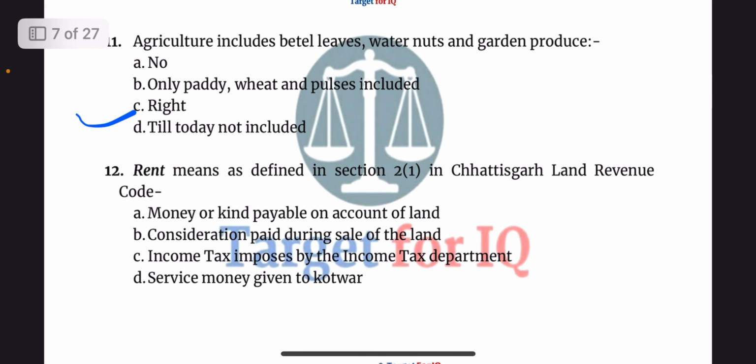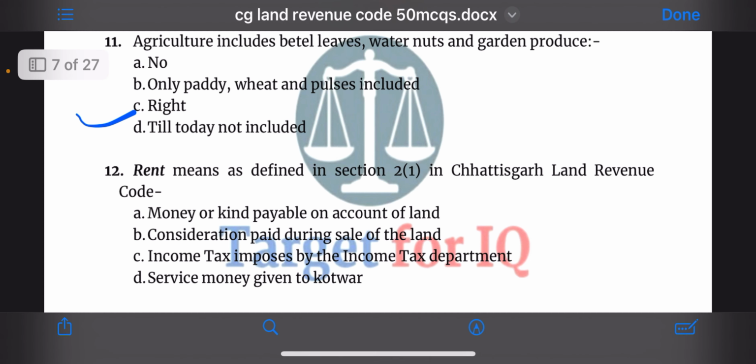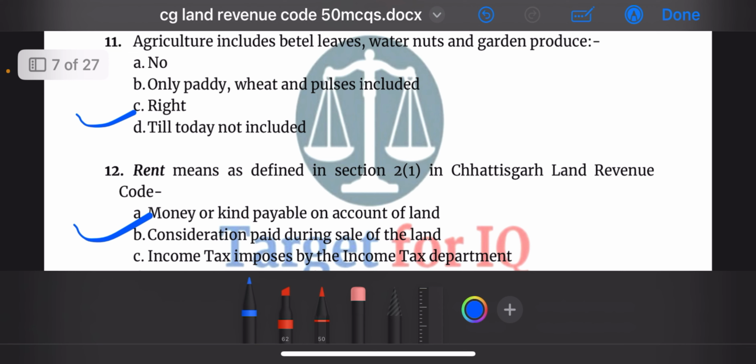Next question. Rent means as defined in section 2 subsection 1 in Chhattisgarh Land Revenue Code. The options are A. Money or kind payable on account of land, B. Consideration paid during sale of the land, C. Income tax imposed by the income tax department, or D. Service money given to kotwar. The correct answer is option A. Money or kind payable on account of land.